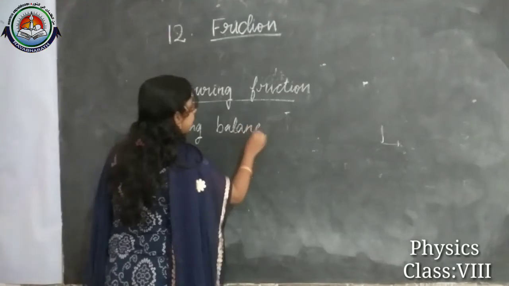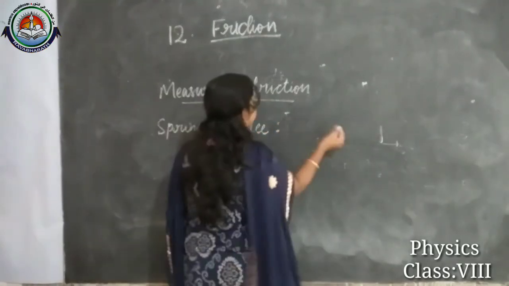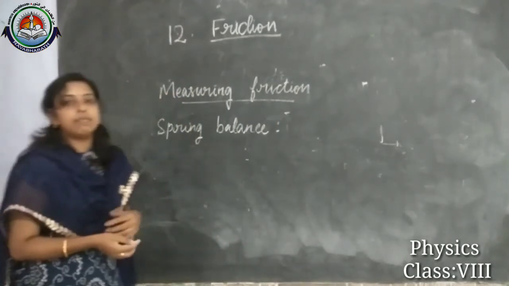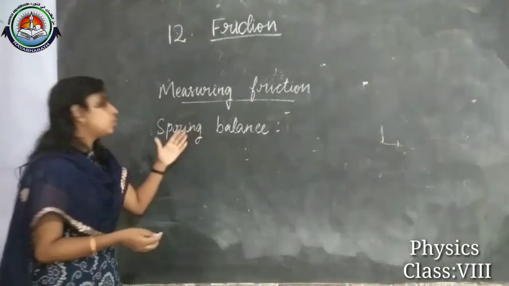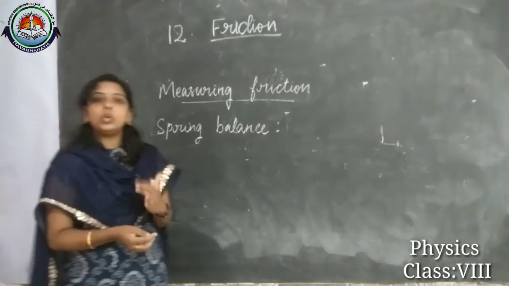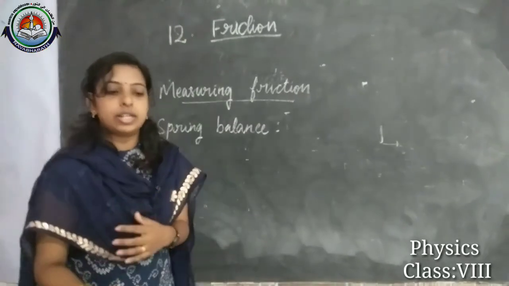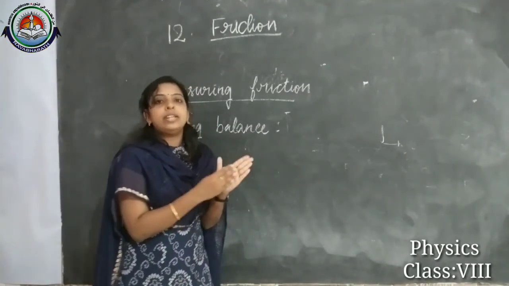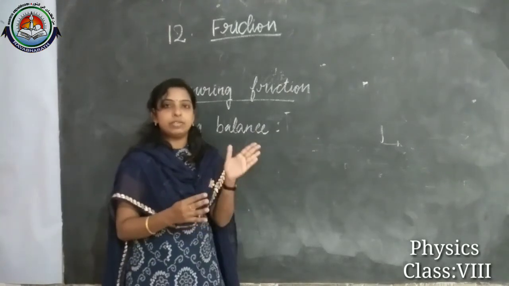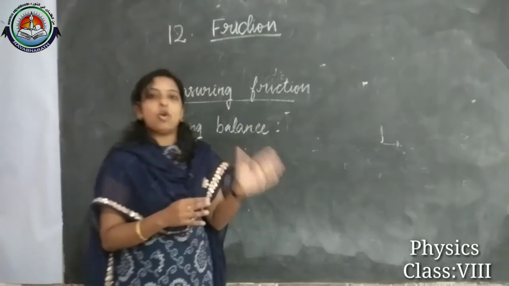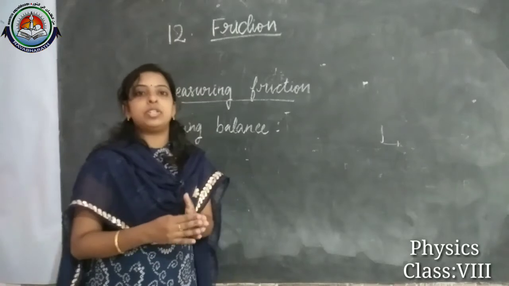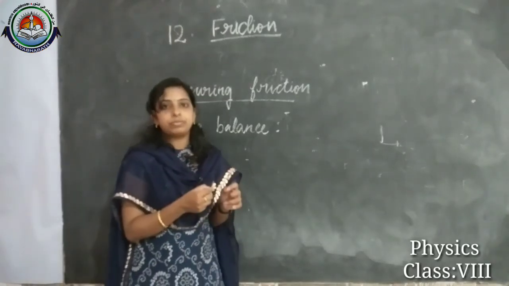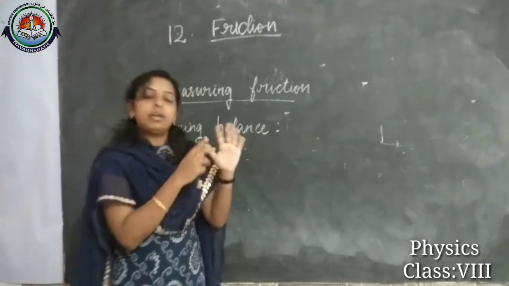It's an instrument which is used to measure the force on an object, or we can measure the friction by using the spring balance. How will it be? If we consider a table, in this picture you can see one table and one object, like one block, that we kept there, and with the help of the spring balance hook.